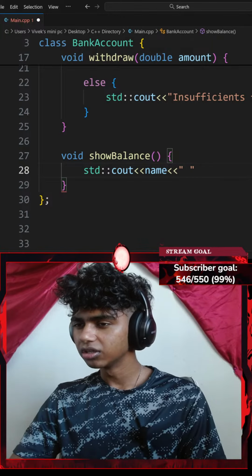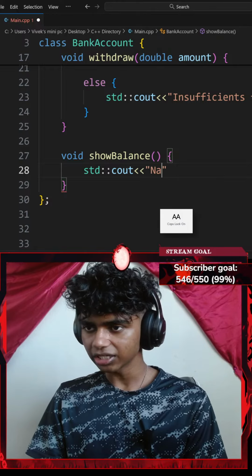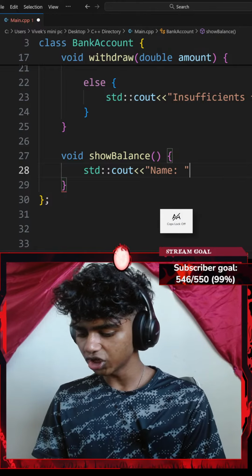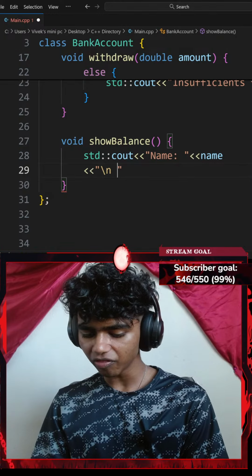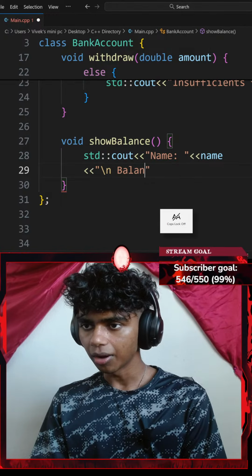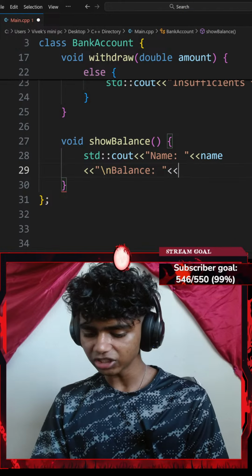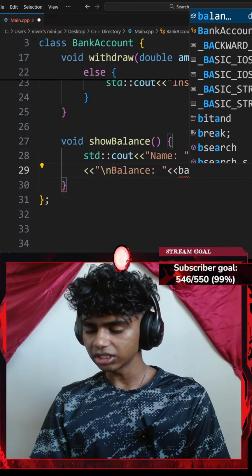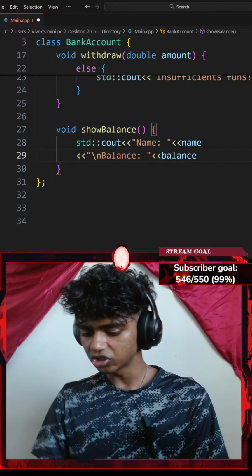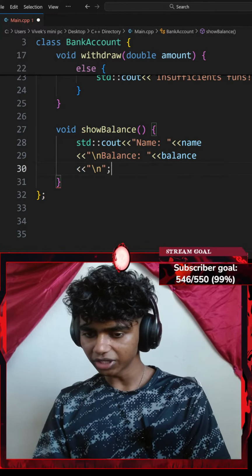Okay, name has balance. Name is gonna be my name, so I'll go with an insertion operator of name, and then another insertion operator. Maybe I go in a new line first, so let's go with a slash n new line, and then something like balance. Balance is gonna be my balance, so I'll go with another insertion operator of my balance variable. Okay, I think that's pretty much good, with a slash n new line ending with a semicolon.